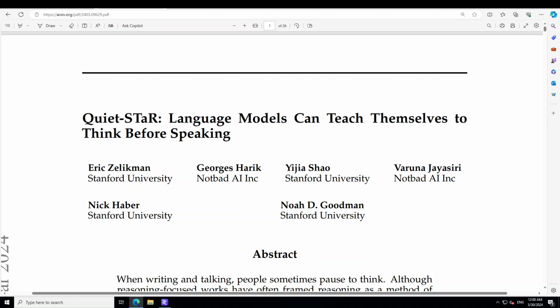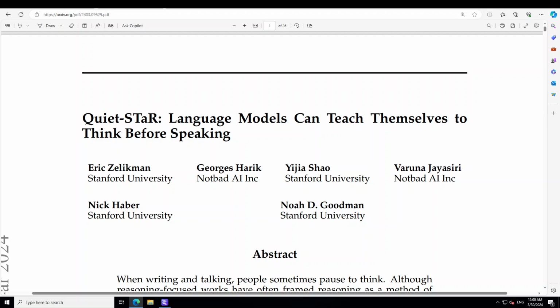The same concept is what we call STaR, where large language models, whenever they are producing a rationale or reason behind a response, instead of just spewing out the response, they just stop and then dish out the response. This is called STaR, or Self-Taught Reasoner. So STaR is short for Self-Taught Reasoner, and Quiet-STaR is a generalization of that STaR method in which language models learn to generate rationales at each token to explain future text, improving their predictions.